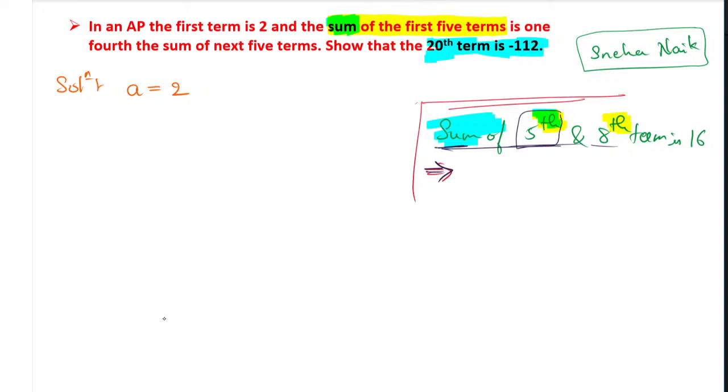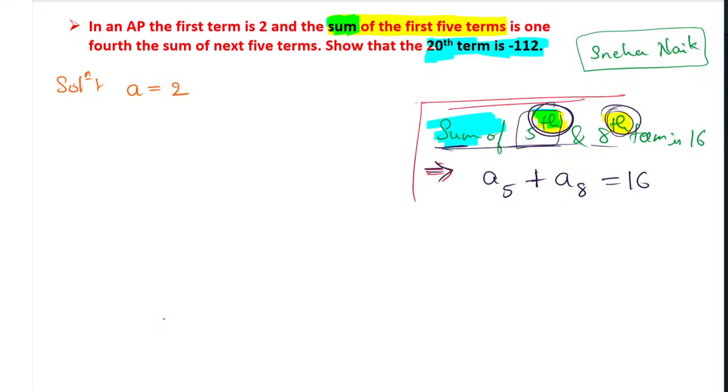Remember, if they have given a th on the top of it, then it is called a fifth, plus sum means here plus, and eighth th they have given, th means a8, that is equal to 16. Okay, remember always th plays a very important role. This th refers to an, not Sn.